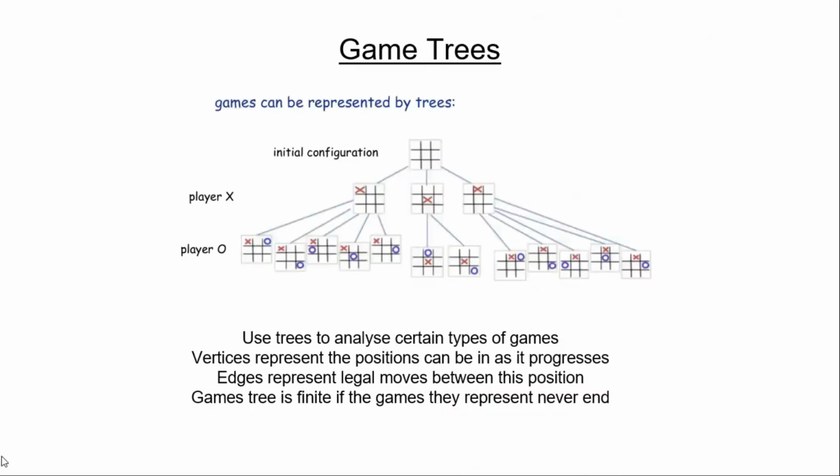Games can be represented by trees also. They use trees to analyze certain types of games. A vertex represents the position a game can be in as it progresses. Edges represent legal moves between these positions. A game tree is infinite if the game they represent never ends. So here is the example, where we use trees in a tic-tac-toe game.